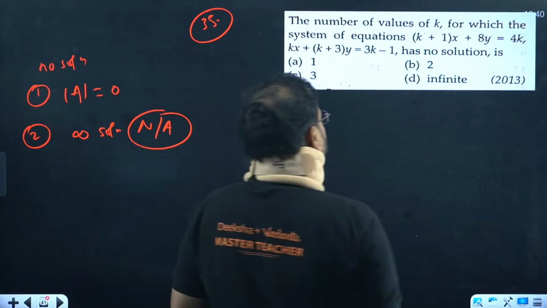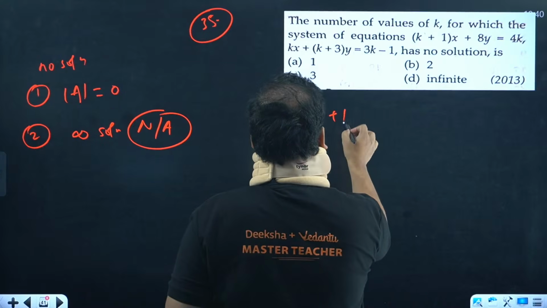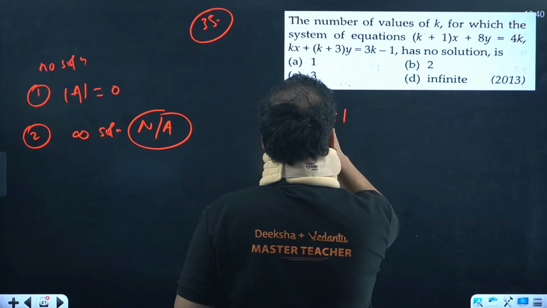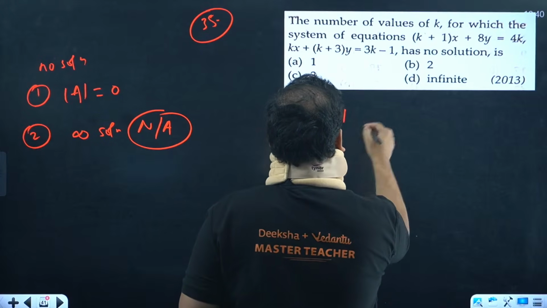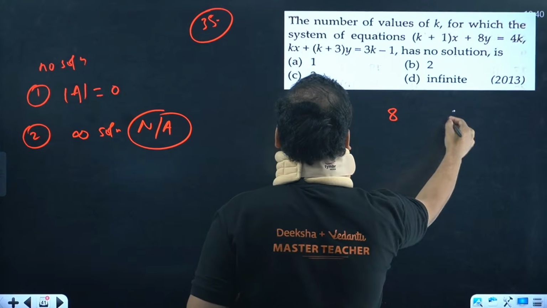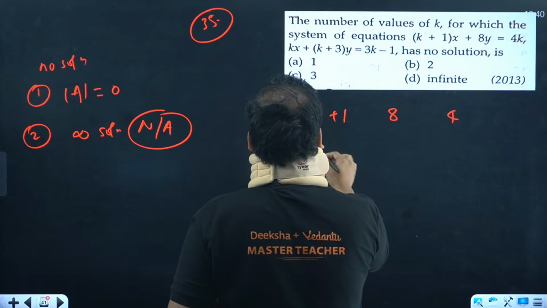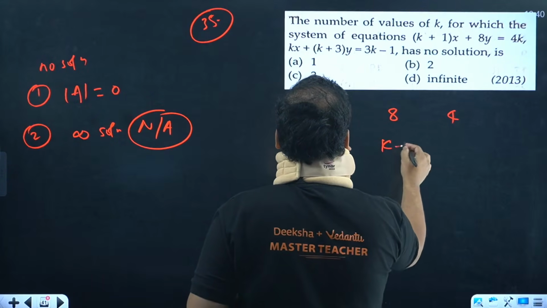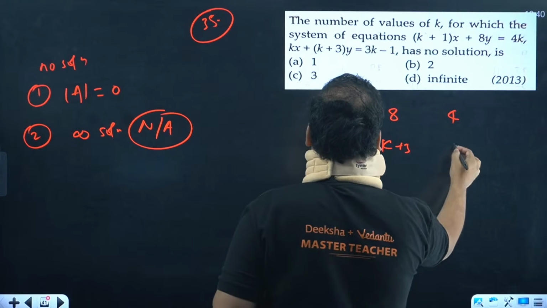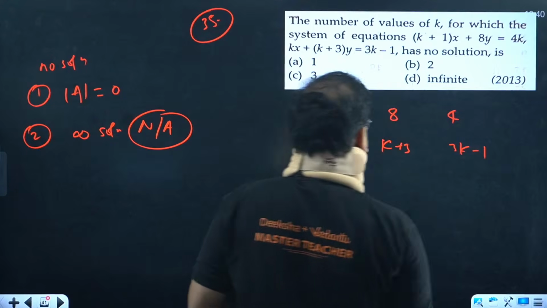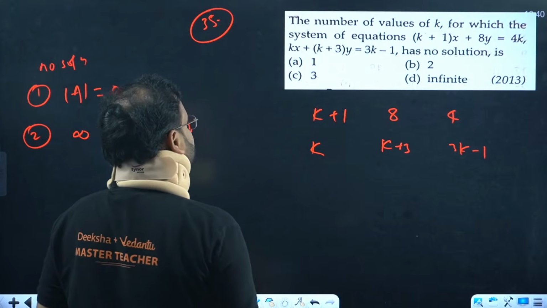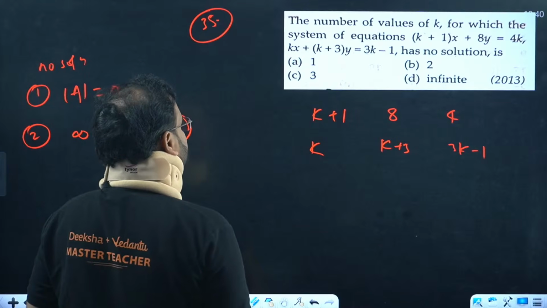Okay, so if you make the matrix, we have k plus 1, 8, 4, k plus 3, and we have 3k minus 1. Okay, 3k minus 1. All right, correct?